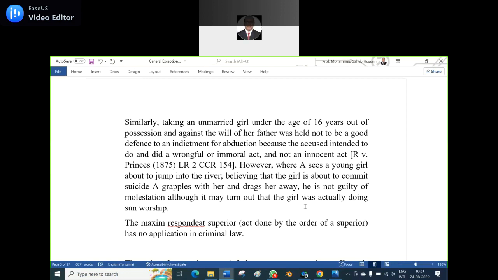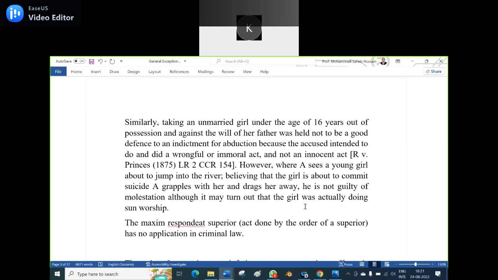However, where A sees a young girl about to jump into the river, believing that the girl is about to commit suicide, A grapples with her and drags her away. He is not guilty of molestation. So in this case, this is not an illegal act.